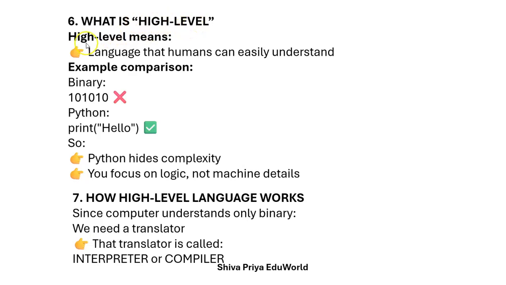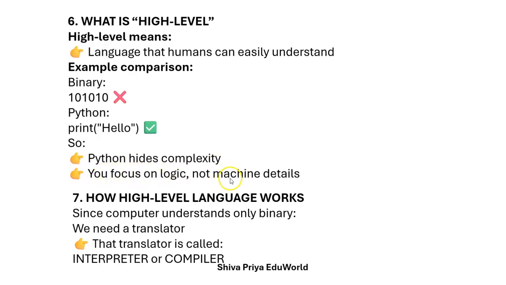What is high level? High level means, as I have already told, the languages that humans can easily read, understand and write. For example, this is in binary. For Python, we have print hello. This I can easily read and understand. That is most important. So Python hides the complexity, which means there is no complexity in the Python programming language. I can easily understand this.